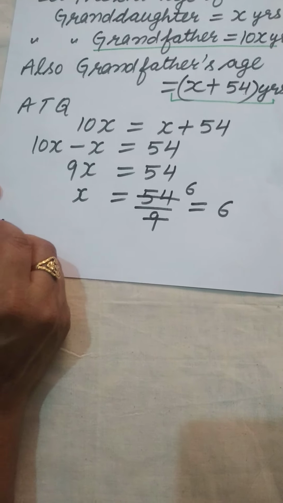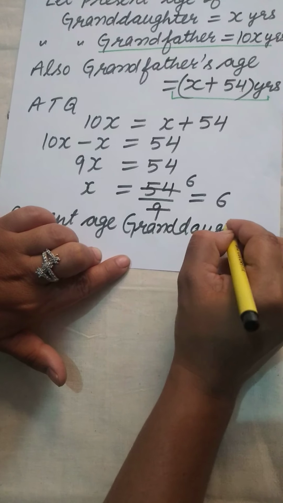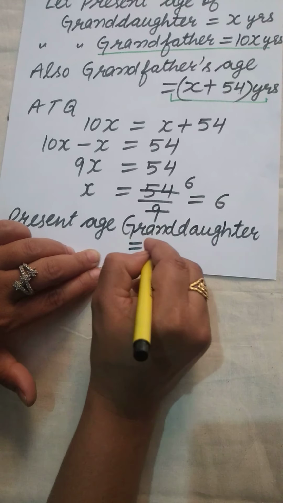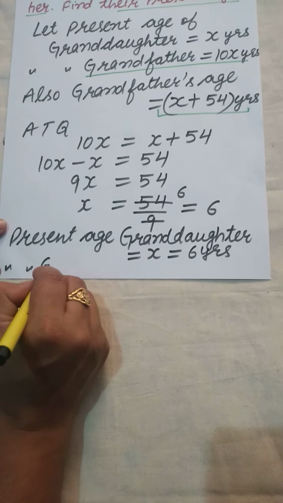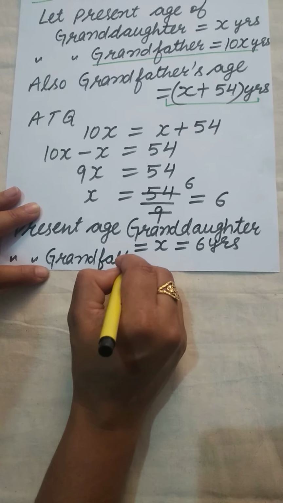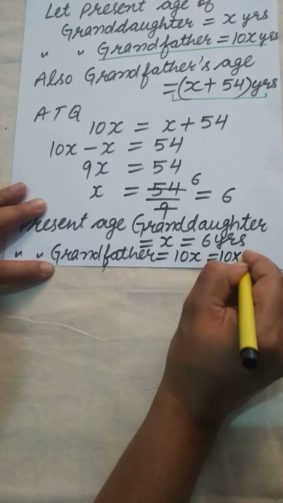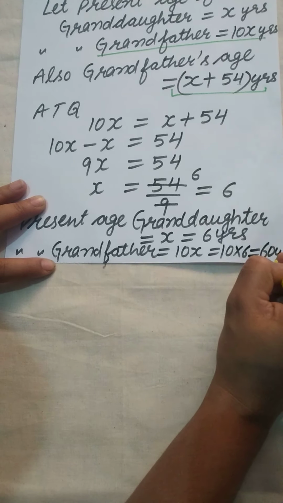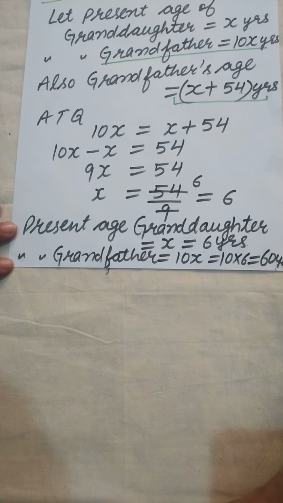So the present age of granddaughter is x, equal to 6 years, and the present age of grandfather is 10x, that is 10 multiplied by 6, equal to 60 years. So the present age of granddaughter is 6 years and grandfather is 60 years.